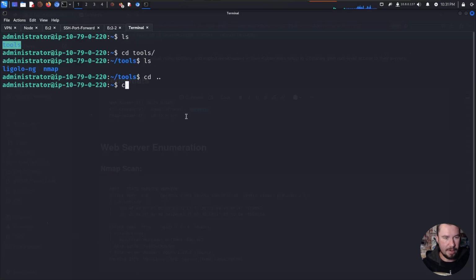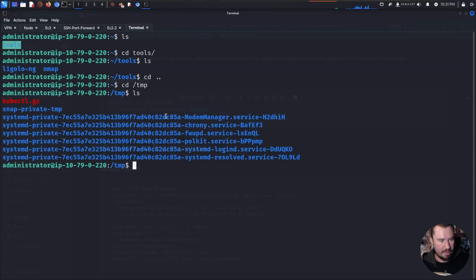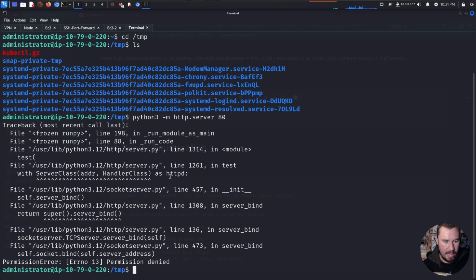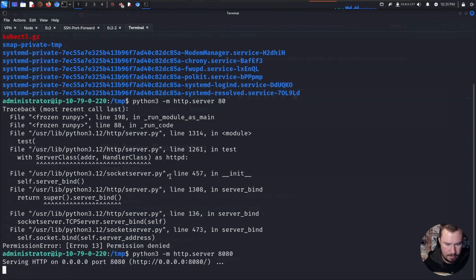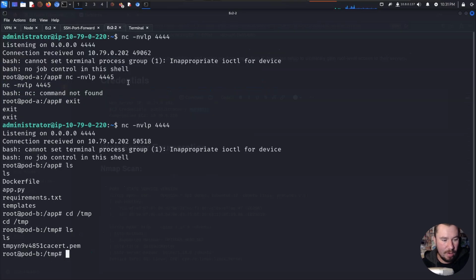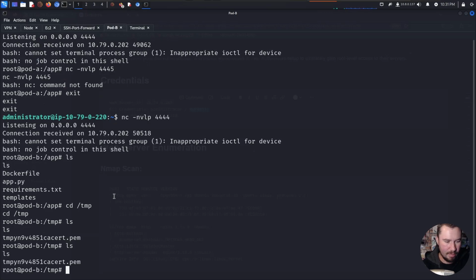Tools, actually, I think I put it in temp. We have our kubectl.gz, so Python 3, web server on port 80, which, okay, permission denied, that's fine. We'll do it on port 8080. And we will go over to this. We'll name this one not node B, right? Because that's not the correct terminology, but rather pod B to use the correct terminology so it matches our network diagram. So we have pod B right here.